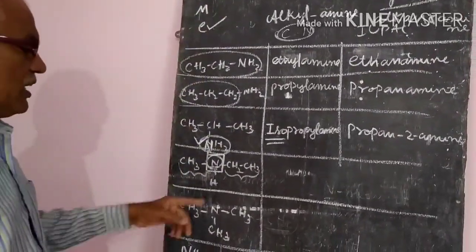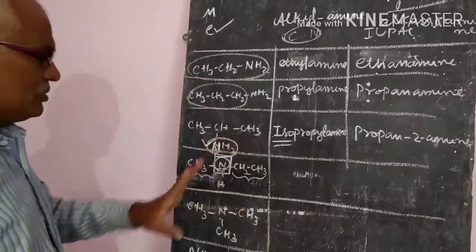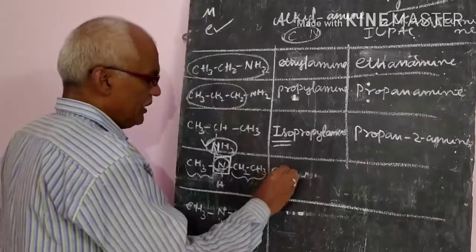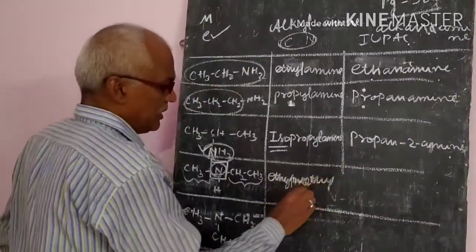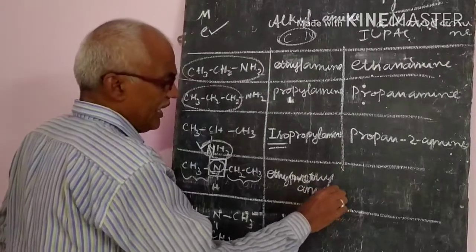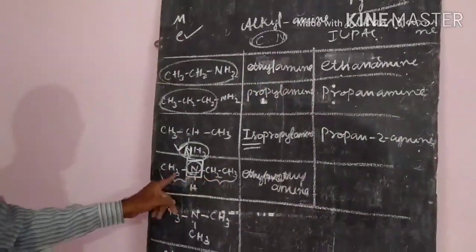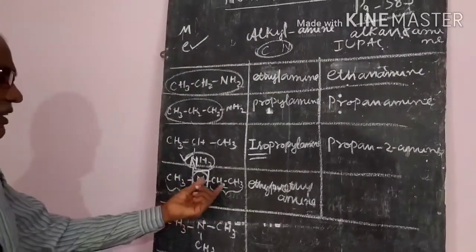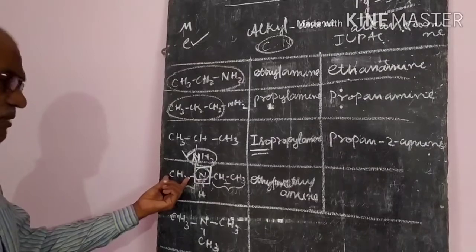So you write ethyl, then methyl amine: ethyl methyl amine. Like that we will write the common name. Sir, you may ask, here 2 carbon atoms are there and 1 carbon atom is there, so should we write the first one? But that is not correct.